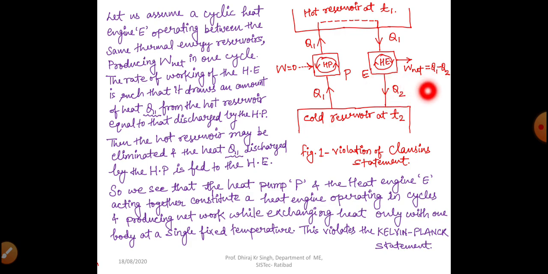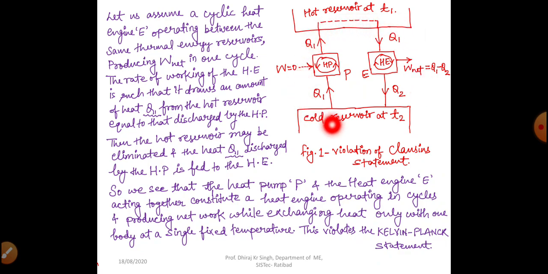But dear students, as we all know, the Kelvin-Planck statement states it is impossible to construct a device operating on a cycle which produces work continuously by exchanging heat with a single reservoir. That means Kelvin-Planck told us that if you want to produce net work, then there have to be two thermal energy reservoirs.